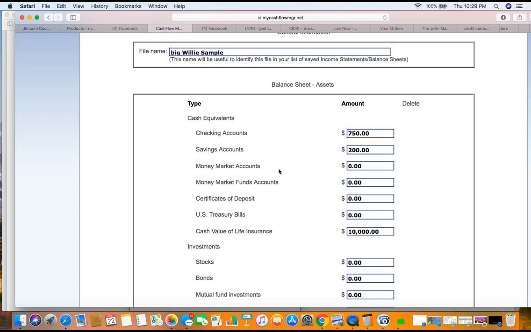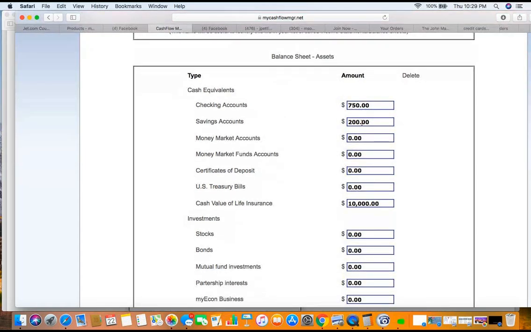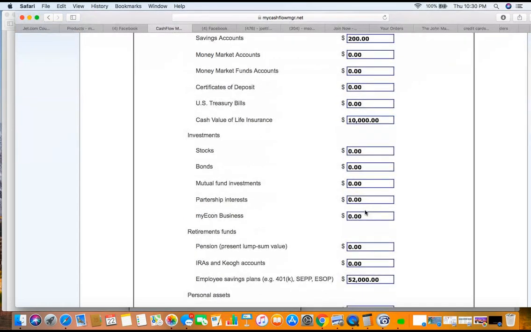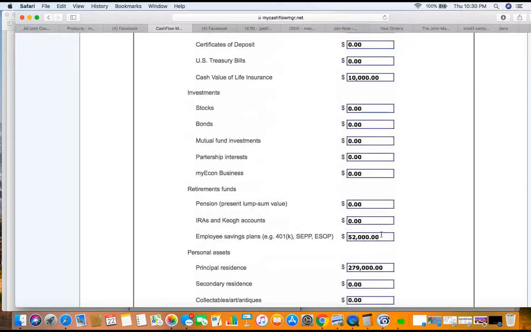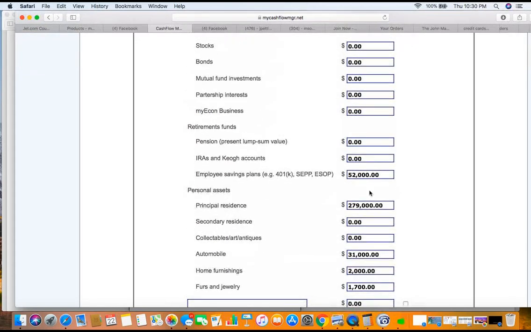You start putting these things in here. How much you got in your checking account? How much you got in savings? How much you got in your cash value life insurance? Now, I do have an opinion on this, but I'm not going to say it. But if you got some cash value stuff in there, put it in there. Stocks. Do you own any of those? Do you got some mutual funds? What do you got in your 401k? How much you got in your pension? Your residence, your house.